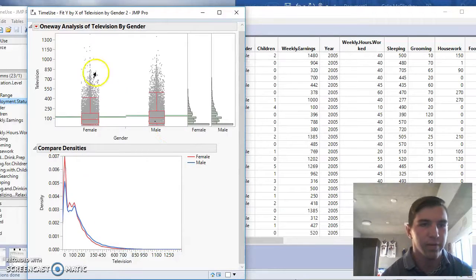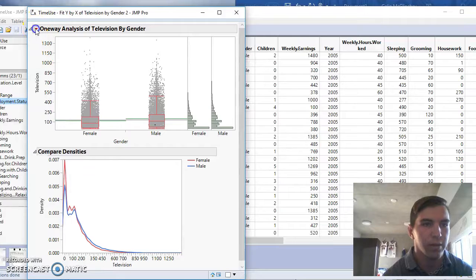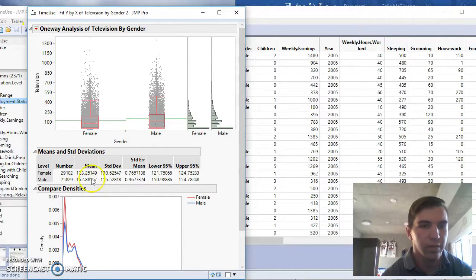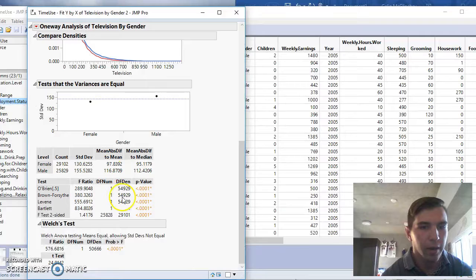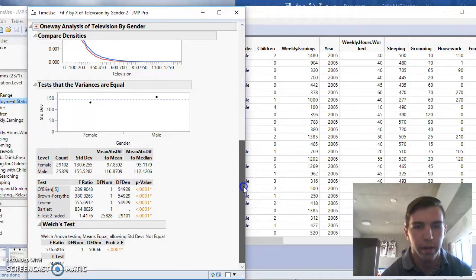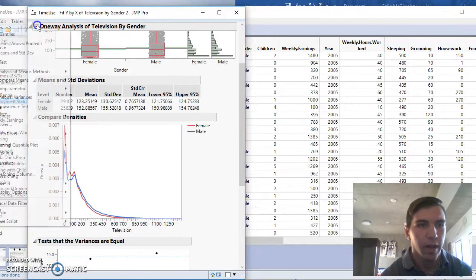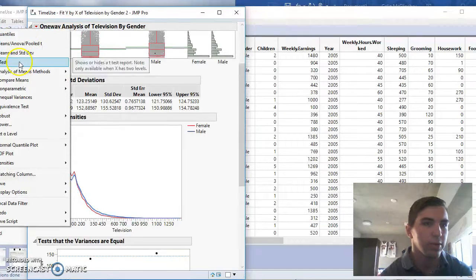So we're not sure about the variance. They could be the same. Also, means and standard deviation. The standard deviation is a little different. So then we go to the equal variance test, and we get a p-value of less than 0.0001, so they're not equal variances. And that means that we use the t-test to analyze the means.